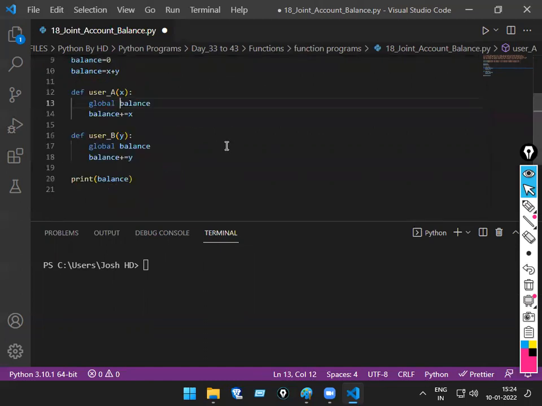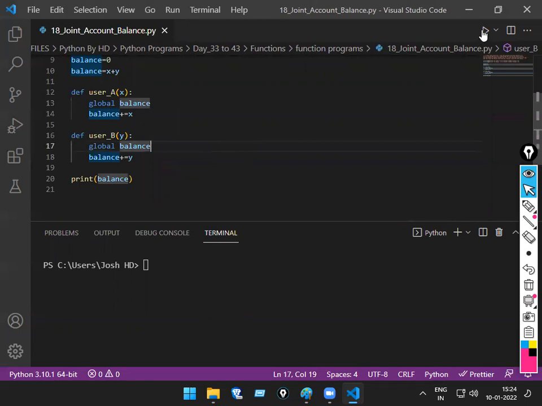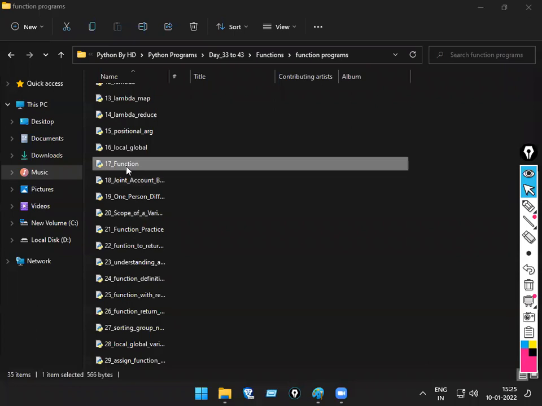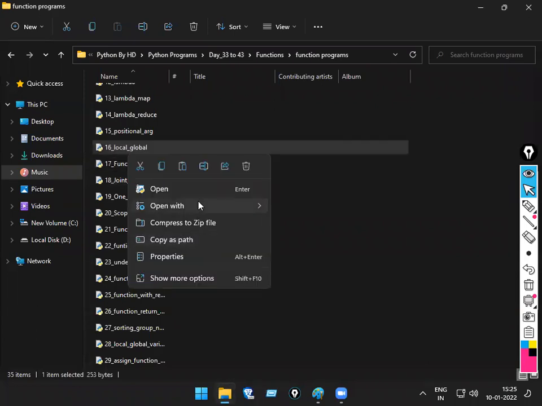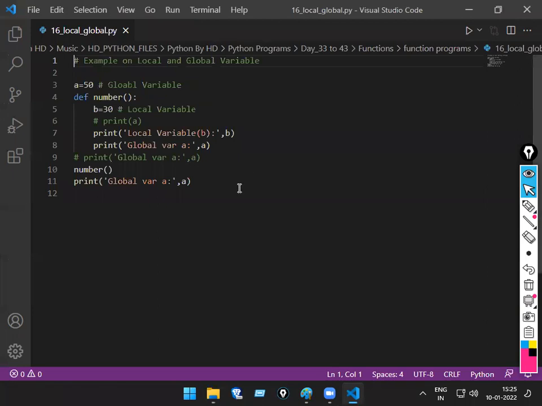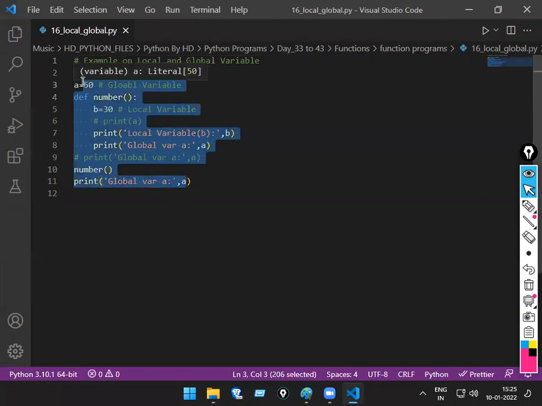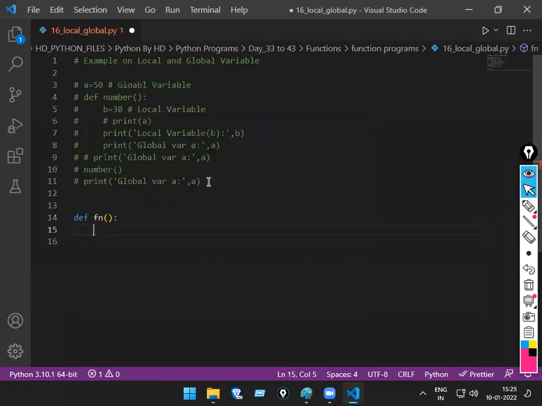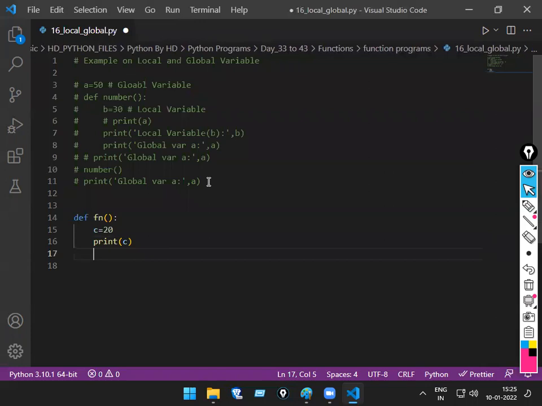To make you understand this topic, I first have to go back to global and local again. So here, 5 minutes will be enough. I'm keeping this in the comment now. So def fn something. Suppose c equal to 20 rupees, or 20 whatever. Then print c. That's it. Then call fn.